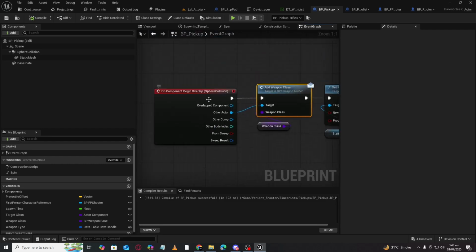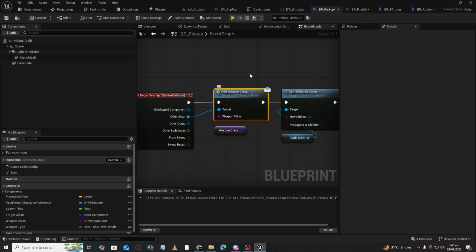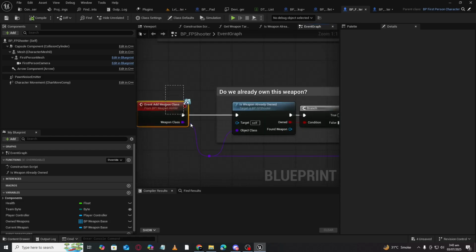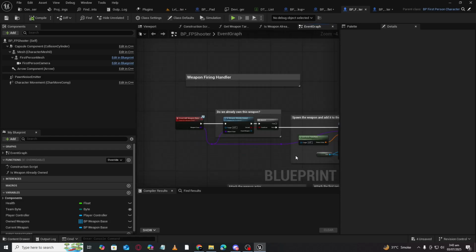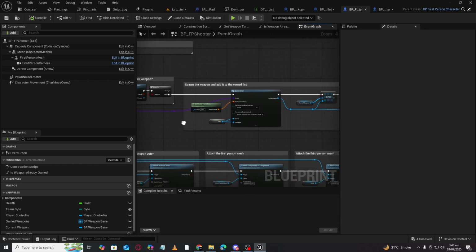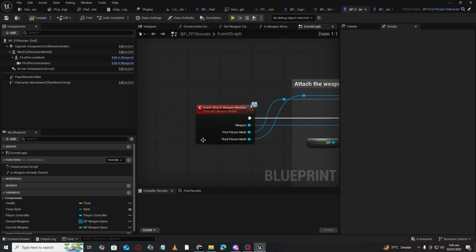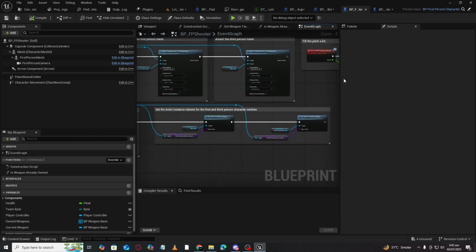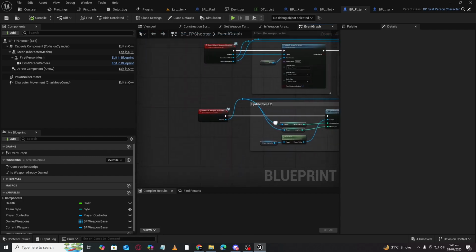Yes, that one. Whenever we overlap with a weapon, this interface triggers and makes this one execute, and that weapon will be added into our inventory, and we can attach the weapon from there to ourselves. All that simple logic, everything is here.